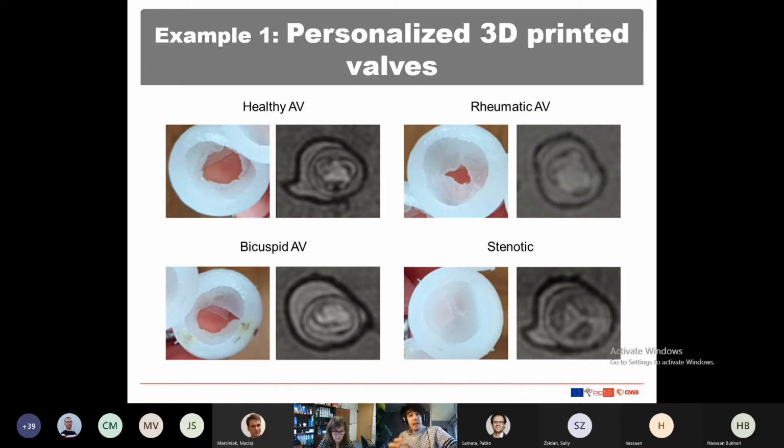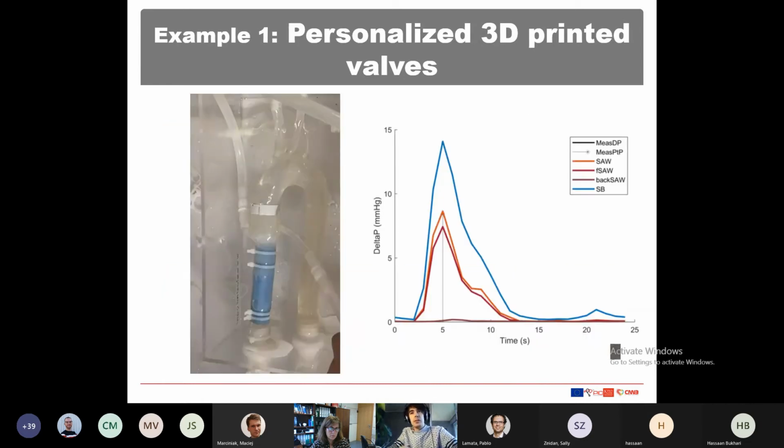So by 3D printing patient-specific valves, we can have different morphologies, as you can see here. These are a healthy valve and 3 diseased valves, and then we can image them in MRI or echo, and we can see the different profiles across the valve, and this means that we can simulate the valve without being in the body, so it's a huge advantage to provide better treatment.